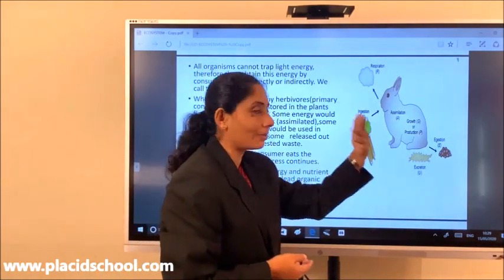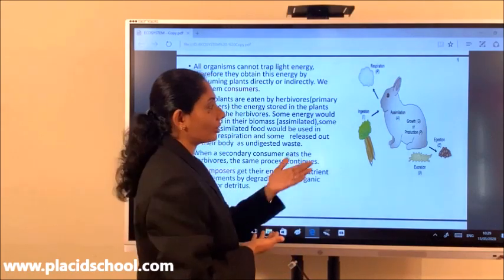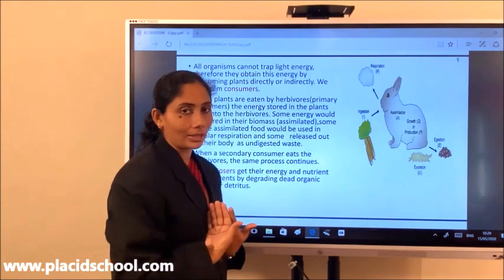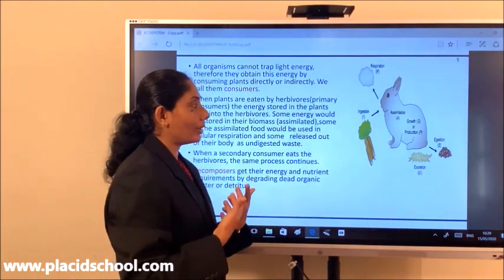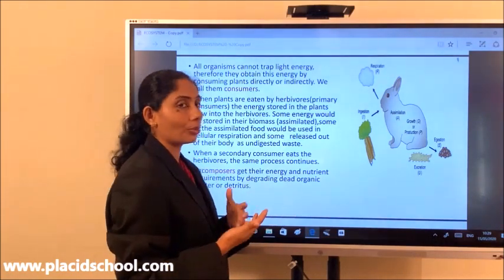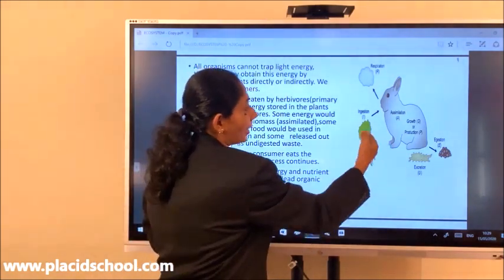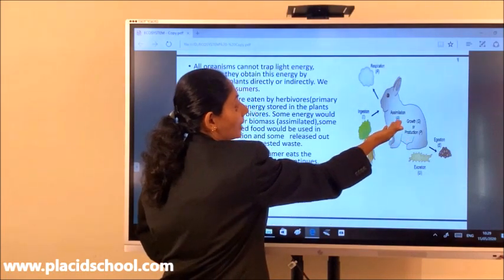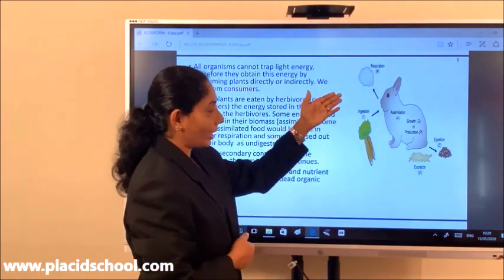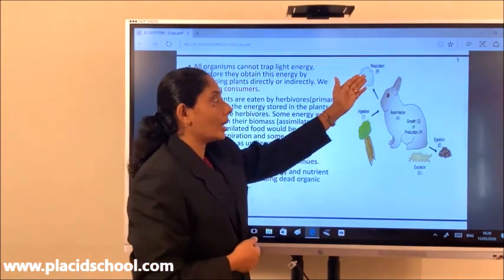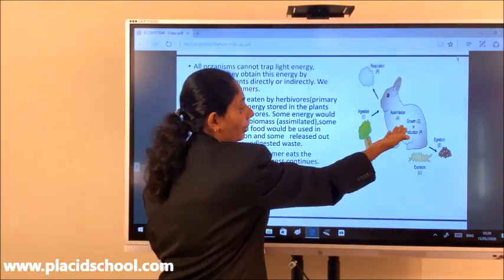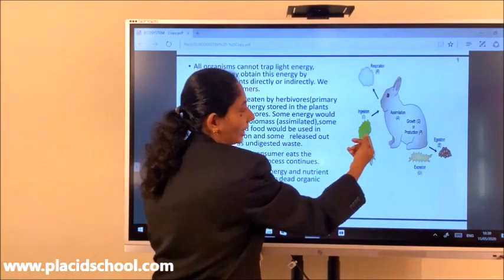That much amount of energy is just passing out. The organic matter is released out because it has not been digested. The part that has been digested becomes assimilated into the body. Assimilated means the digested food enters our bloodstream, goes to each and every cell and becomes new tissues and new molecules. And some of that assimilated food would be utilized by the rabbit in cellular respiration to release energy, to grow, to reproduce, to maintain its metabolic activities.